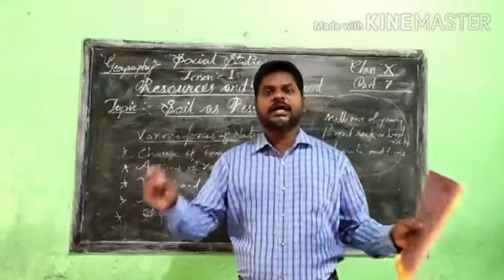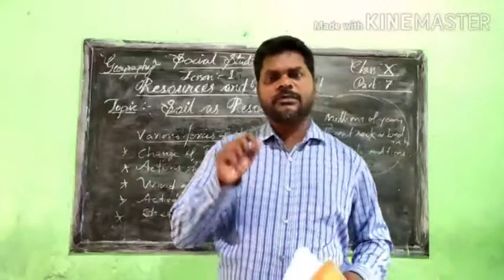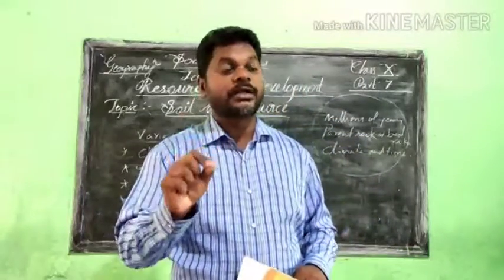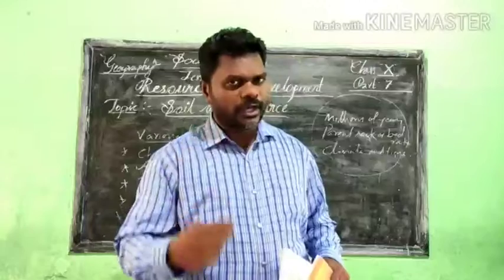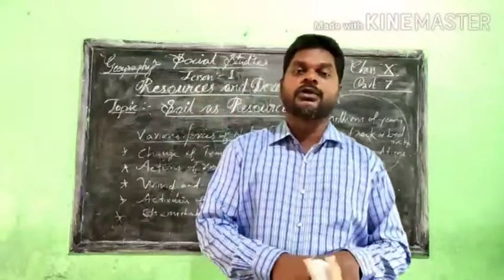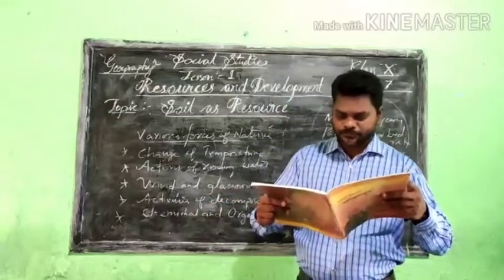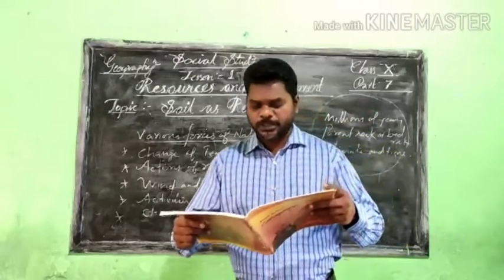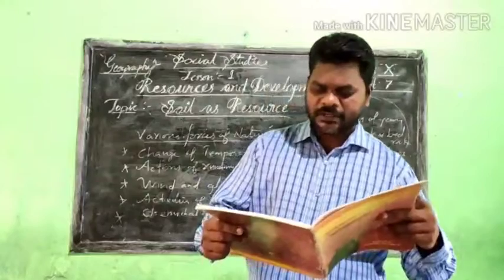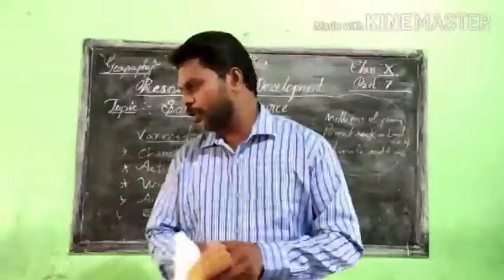According to our relief features, we have different types of soils in India. We are going to learn them one by one, but today we are going to deal with only the first point, alluvial soil. Soil can be classified into different types.